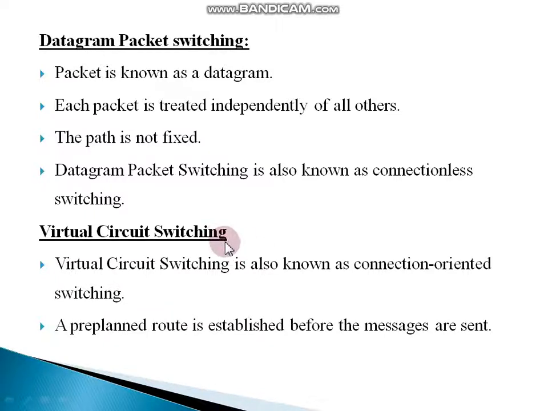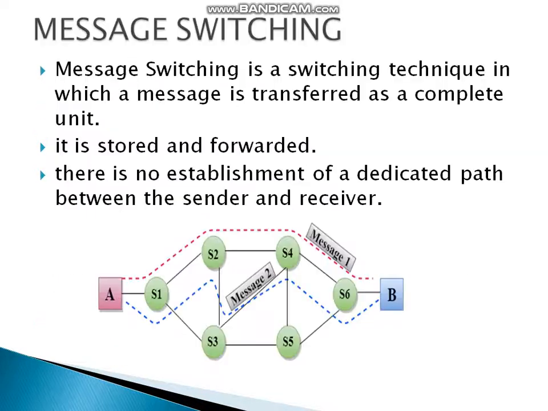Virtual circuit switching is also called connection-oriented switching, which means there is a dedicated path for communication. So a pre-planned route is established before the message; the connection should be established before the transmission of data.